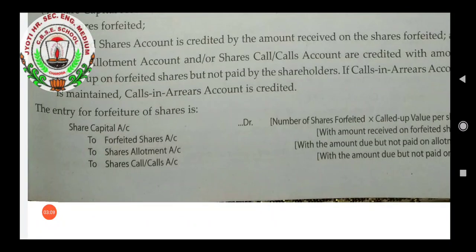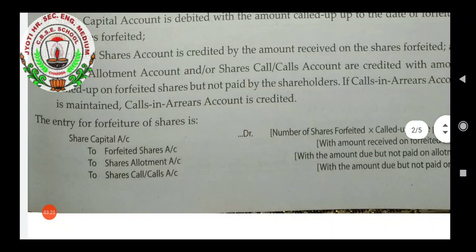Then to share allotment. Suppose they have not paid the allotment money which was due, then that amount will come here. Then if calls are not paid, then to share call or calls account, the amount which has been due but not paid will come.